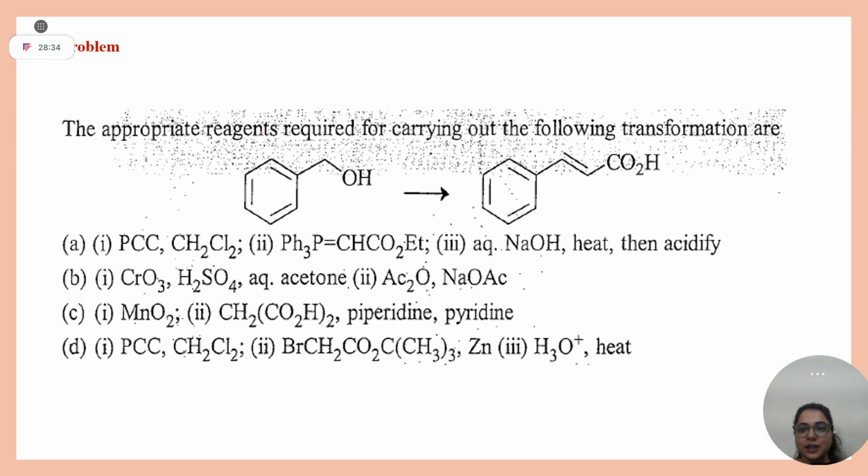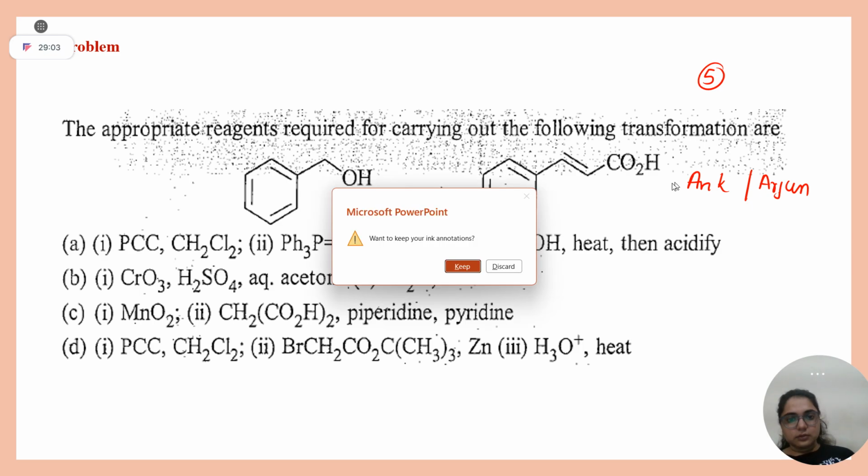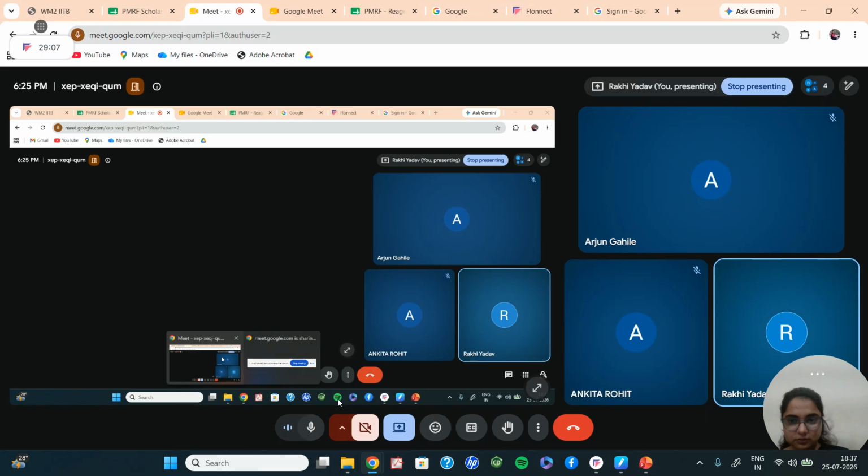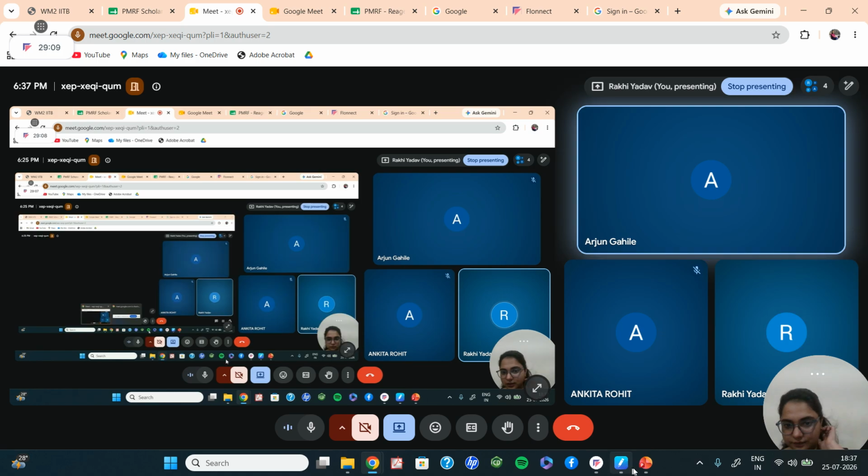Okay. Take 30 seconds for this question, and this is a 5 marks question. Now let's see who is solving. Here is Ankita and here is Arjun. Take 1 minute and start solving this question. I hope you are solving, right? Option B, ma'am. Okay. Let's wait for Ankita.